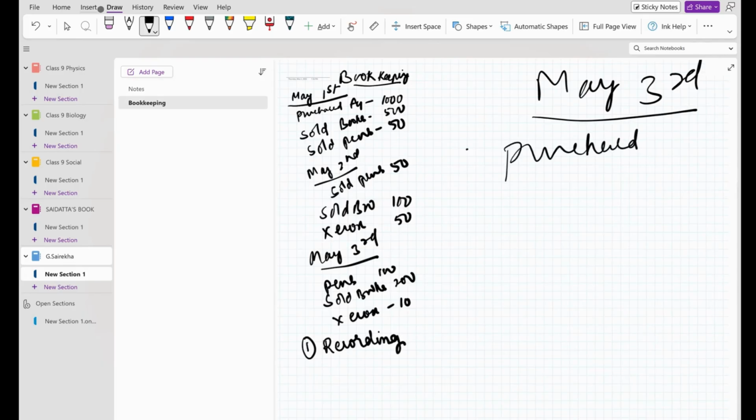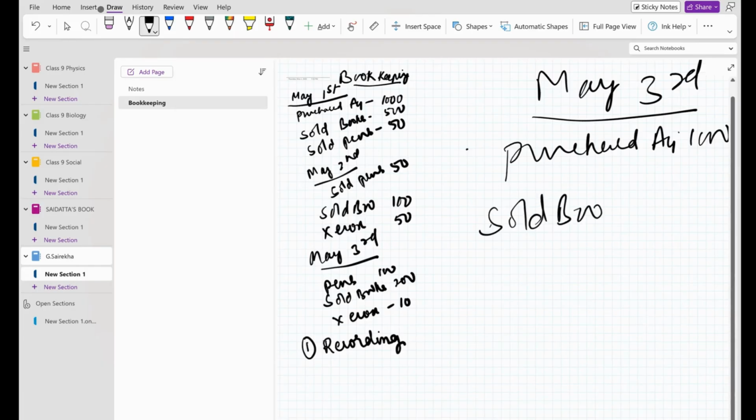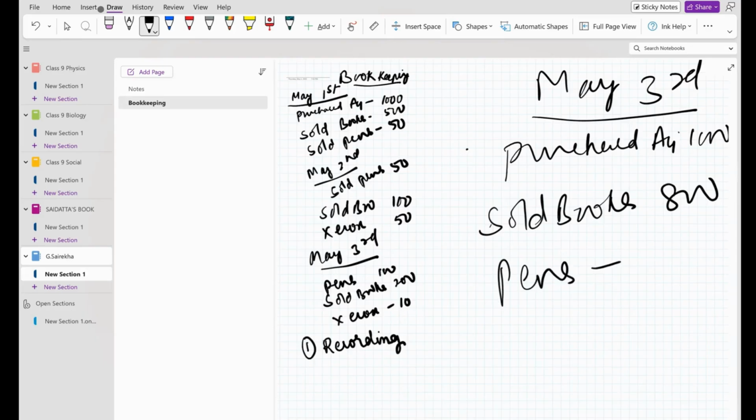Okay, purchased A4. How much did I purchase? 1,000. And the owner asked, how many books did you sell? Then 500, 600, 700, 800. And how many pens did I sell? 50 here and 100 here, 150. And how much did I send for Xerox? 50, 10. So 60. On May 3rd, you wrote all these things.